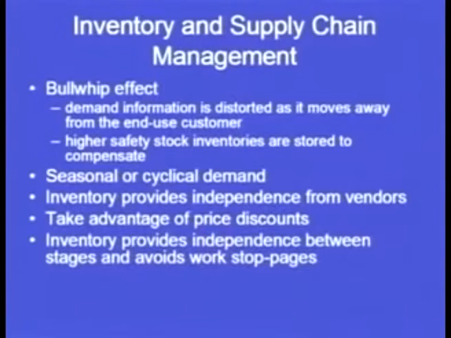In order to overcome this type of situation, a certain amount of raw material is purchased and stored in the inventory, so that whenever the demand changes, you have an adequate amount of material available with you, so that you can match the requirements of the customers whose requirements are always changing. So higher safety stock inventories are stored to compensate for this type of fluctuation in demand. Whenever the demand is fluctuating, you need to have a certain stock of materials available in your store, so that you are able to meet the demands of the customer.